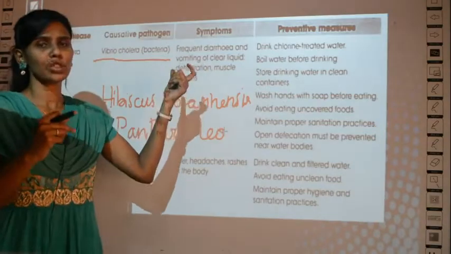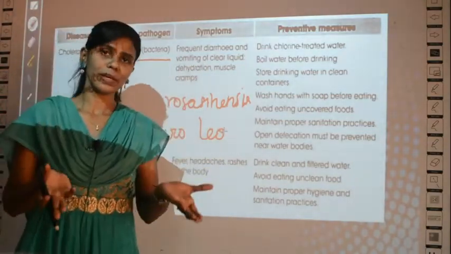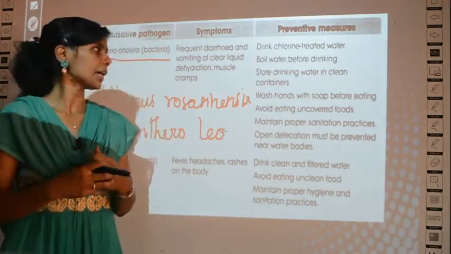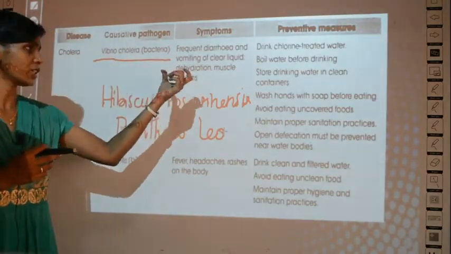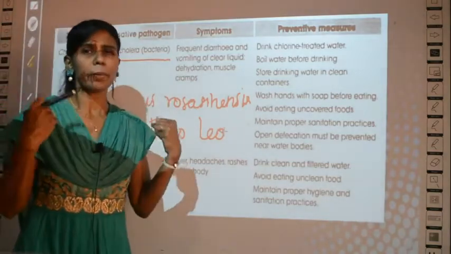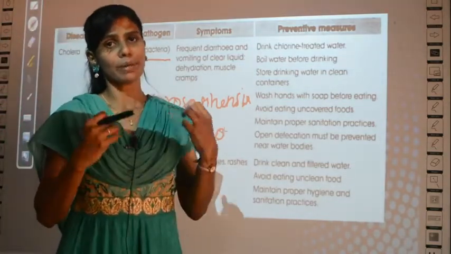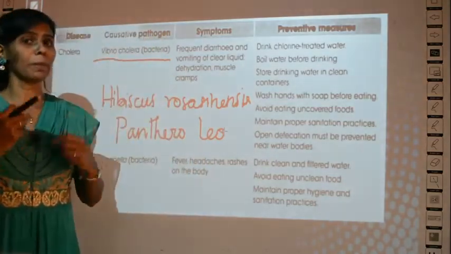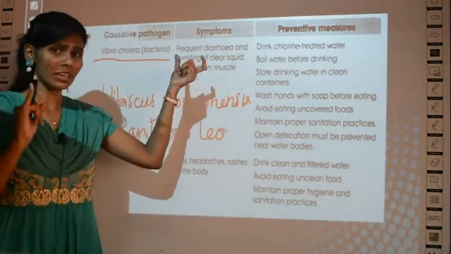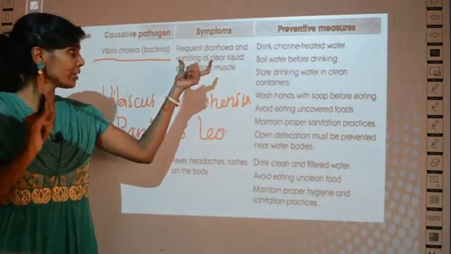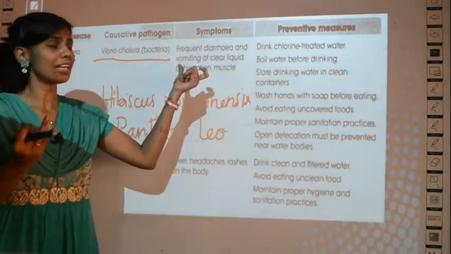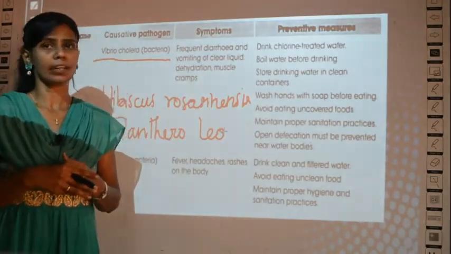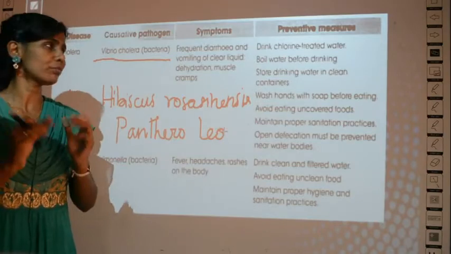And then dehydration, because of frequent diarrhea and vomiting, what will happen? The body will lose its water content, so there is dehydration. And muscle cramps, there will be pain throughout your body because of muscle cramps. You will have body ache. So what are the symptoms for people who have cholera? Frequent diarrhea, vomiting of clear fluid, dehydration of the body and also muscle cramps are the common symptoms for people with cholera.